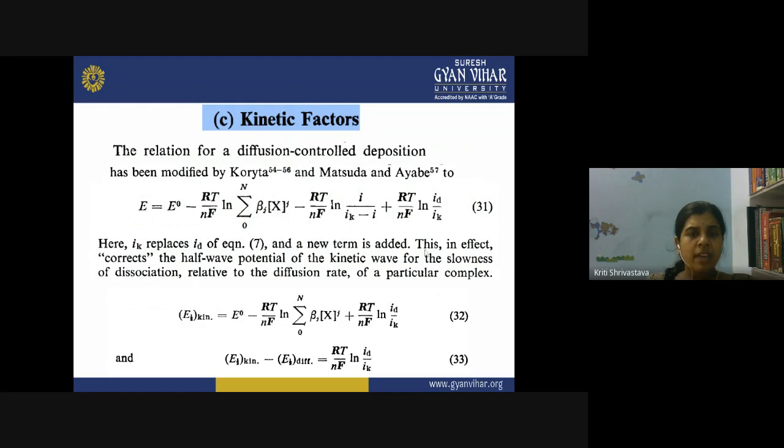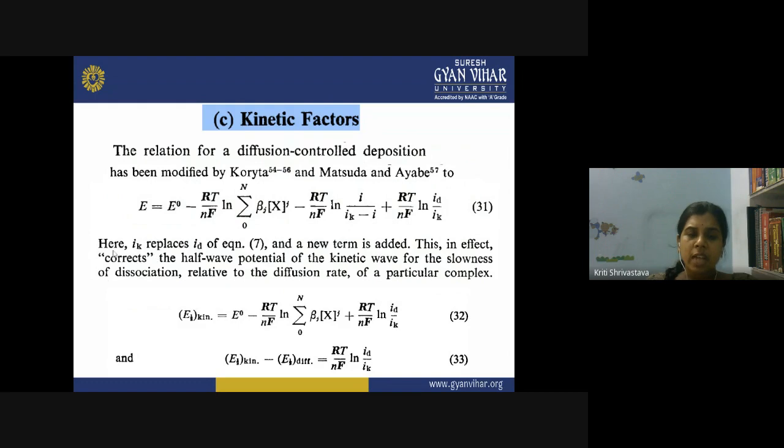So this in effect corrects the half-wave potential of a kinetic wave for the slowness of the dissociation relative to the diffusion rate of a particular species. Here you are considering the diffusion of the complex as well as the kinetics of the complex, and by controlling any of these parameters we can actually get the polarographic wave.